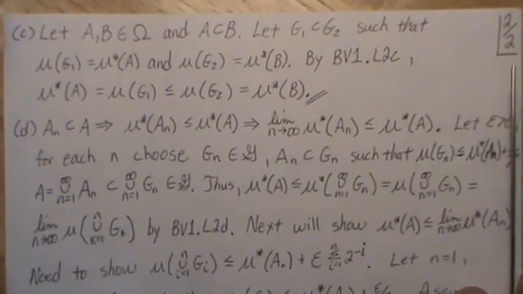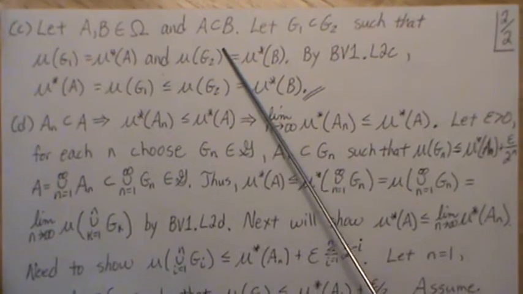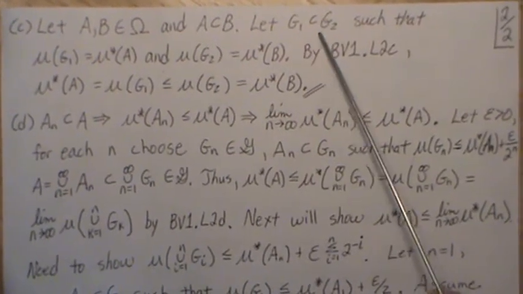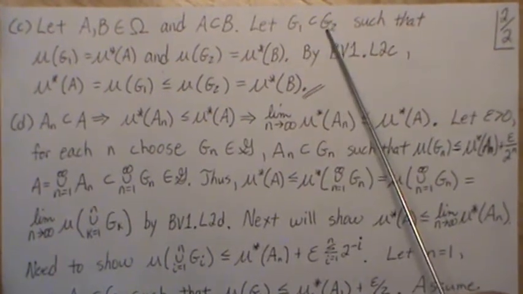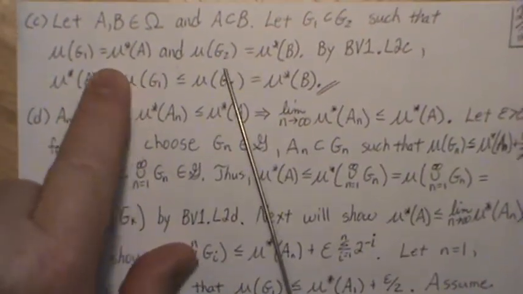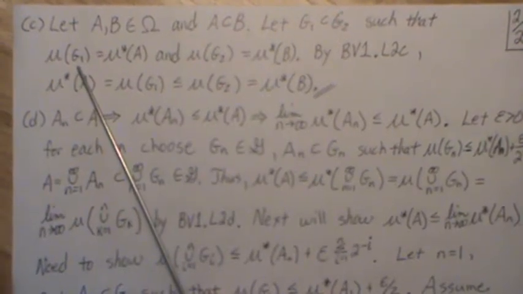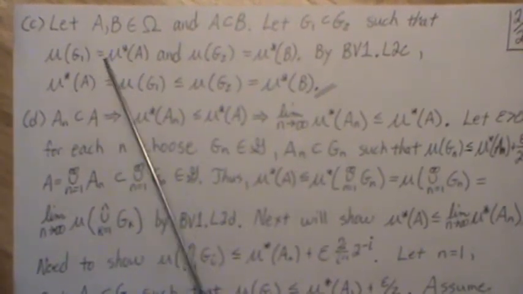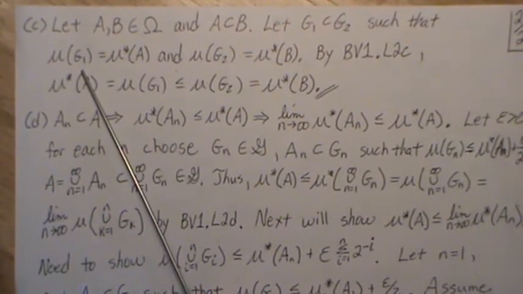Now, let's let A and B be in omega such that A is a subset of B. We're going to let G1 be a subset of G2 such that these are the sets that make these equal, right? There's some G in script G that these equal, right? Because it's the infimum. There's some infimum.